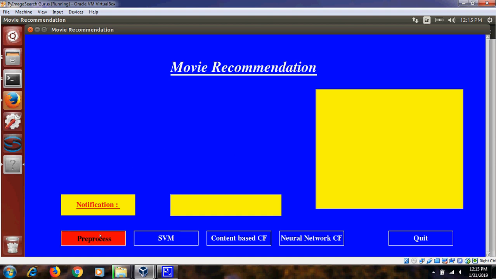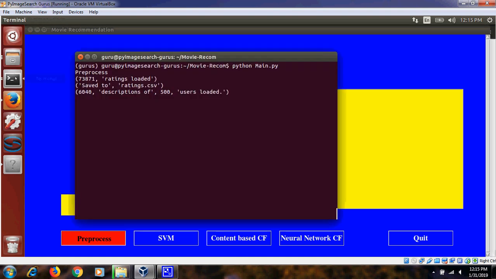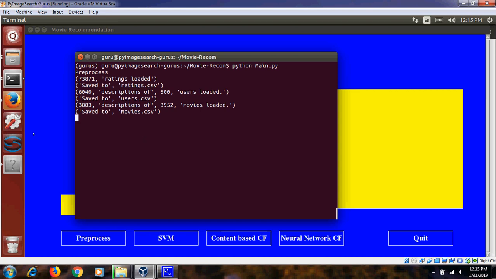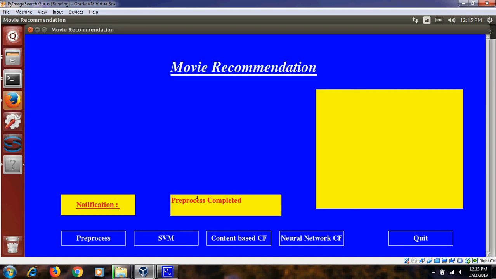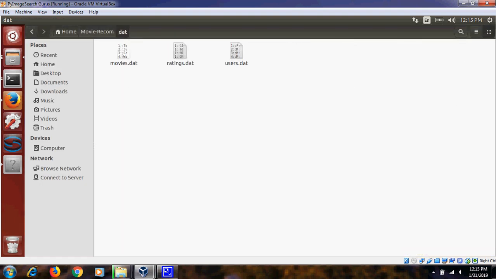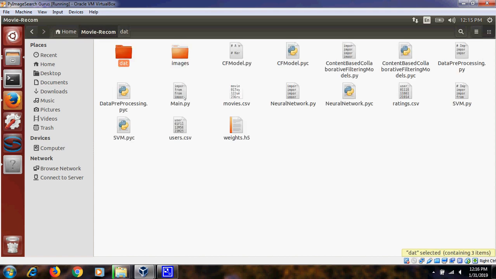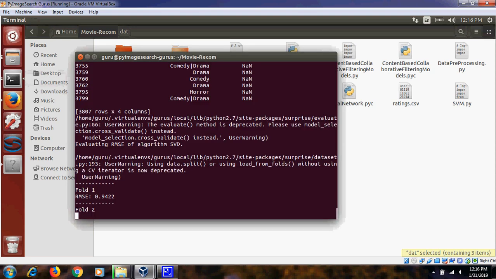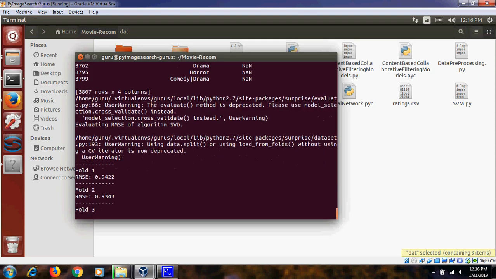First, click on the pre-process. Pre-process of the dataset will be done. So pre-process is completed. Now execute the SVM. This is the MovieLens data we have taken. Movies, ratings, and users are the three data sets we have taken. So we are executing the SVM now.